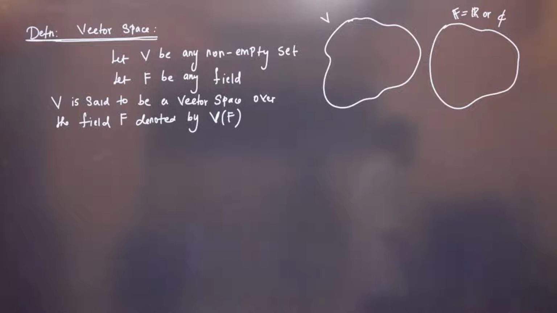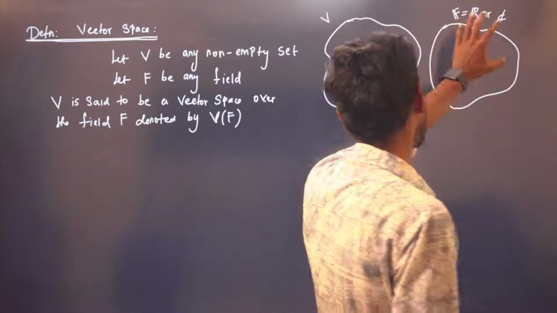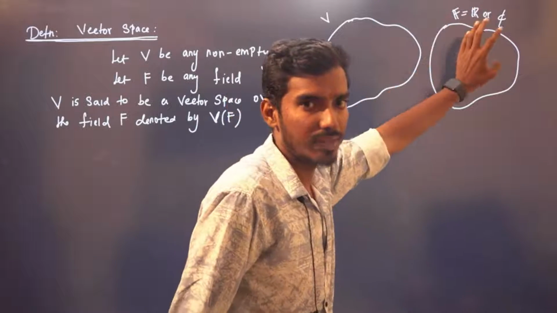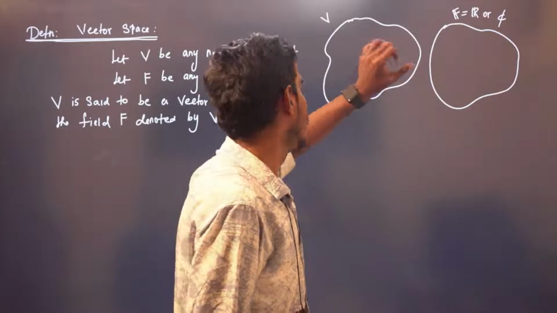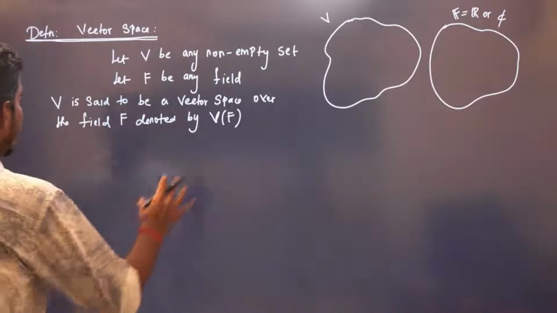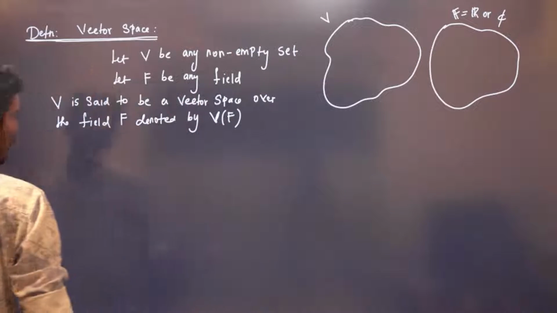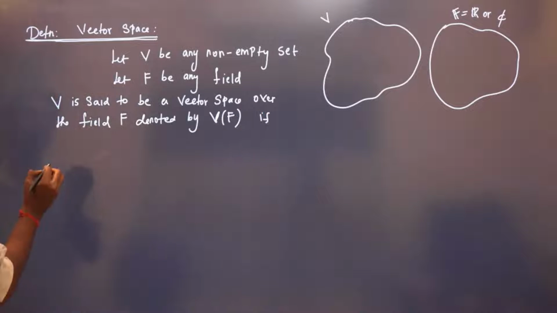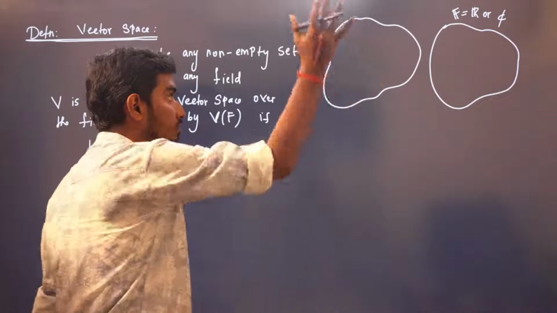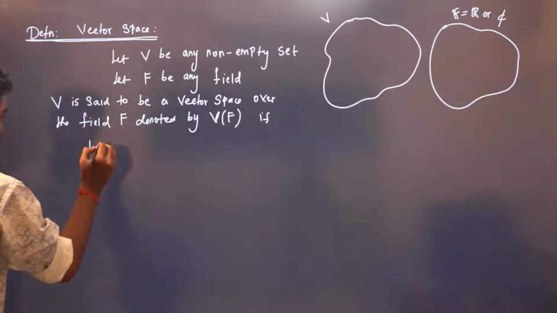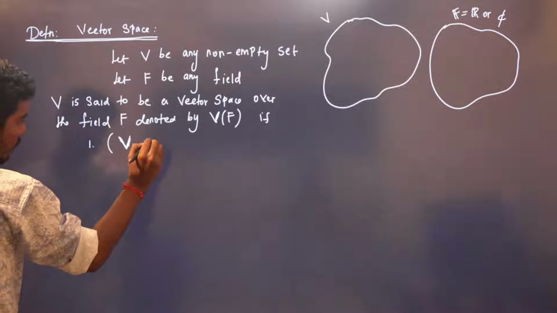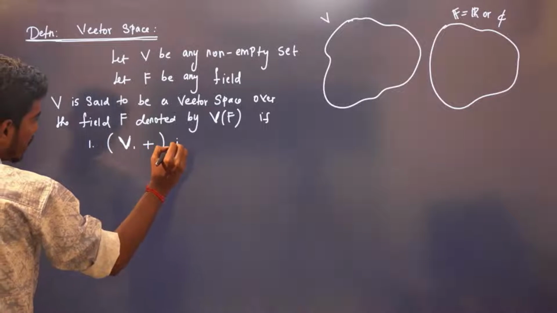Whenever we say vector space, we should have a non-empty set, we should have a field. Then this B is said to be a vector space over this field. This field can be real or complex as of now. So B is said to be a vector space over the field F, if the following conditions are satisfied. First, this B with respect to plus has to be an abelian group.